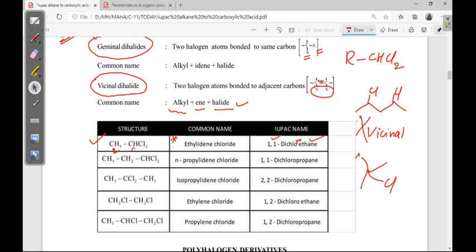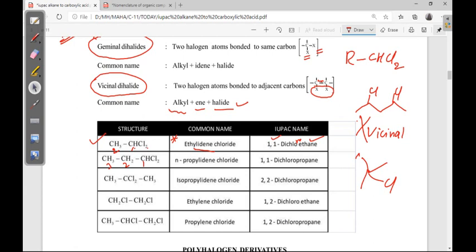Next, ethylidene chloride. When two halogens are present on the same carbon, the ide suffix will come, ethylidene chloride. Next, 1, 2, 3.